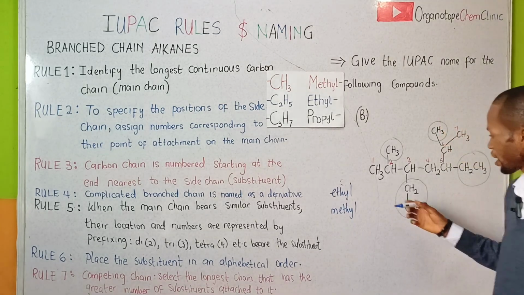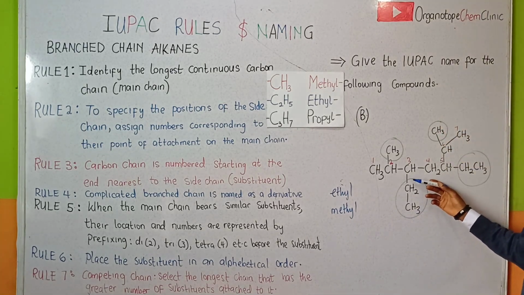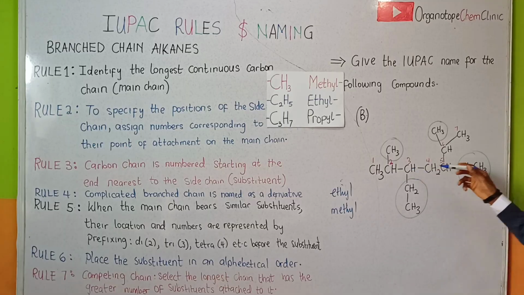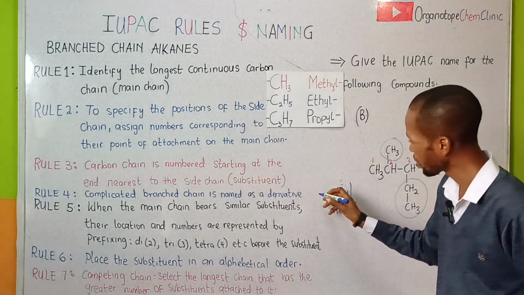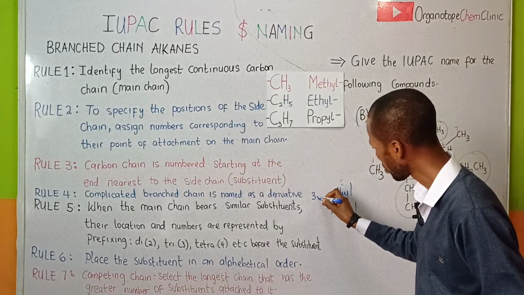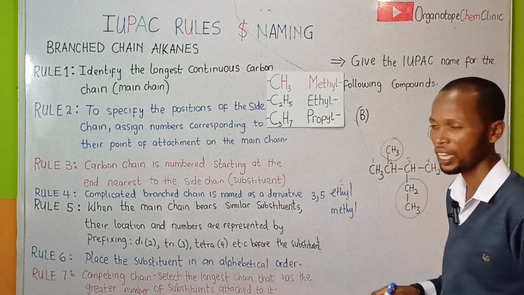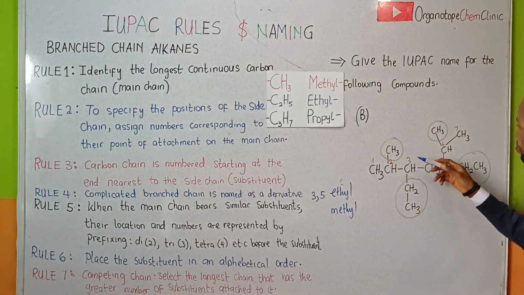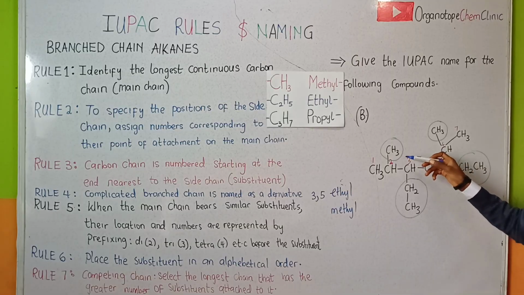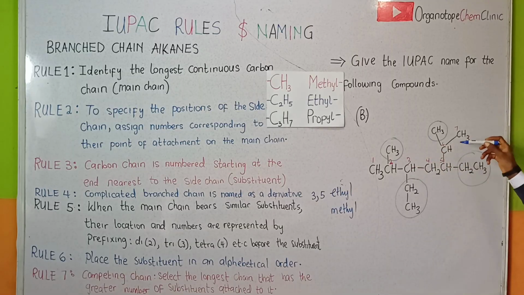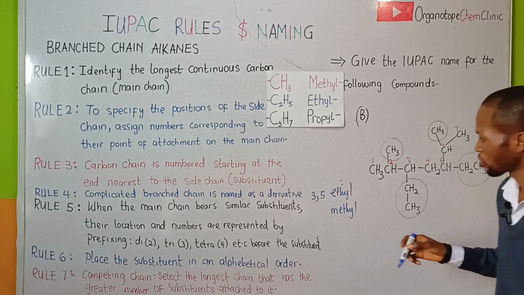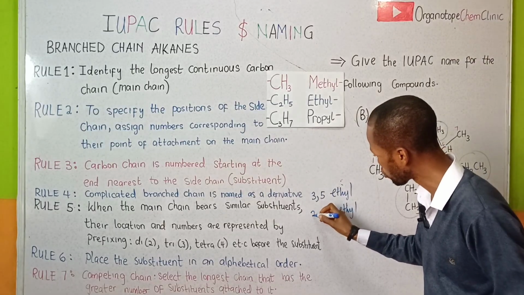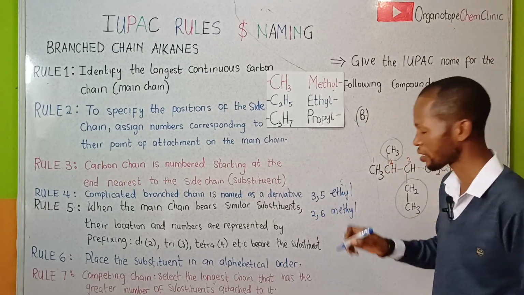The ethyl groups are found on carbon 3 and carbon 5, so we are going to say 3, 5. Then the methyl groups are found on carbon 2 and carbon 6, so I'm going to say 2, 6.